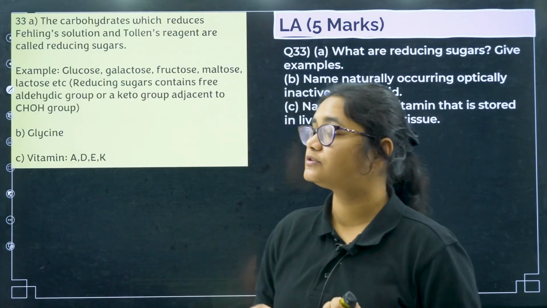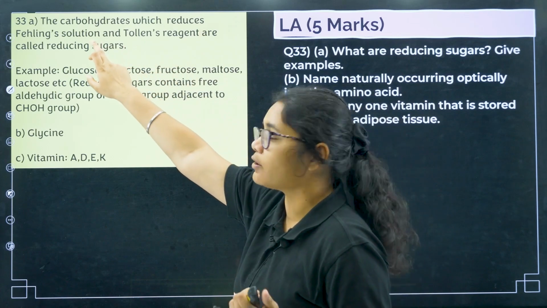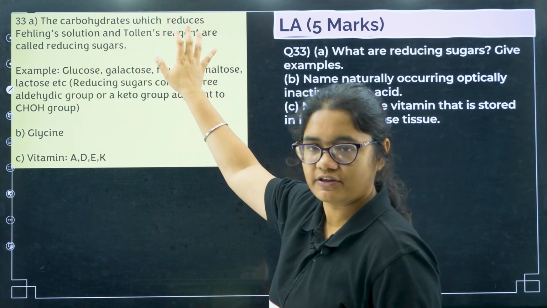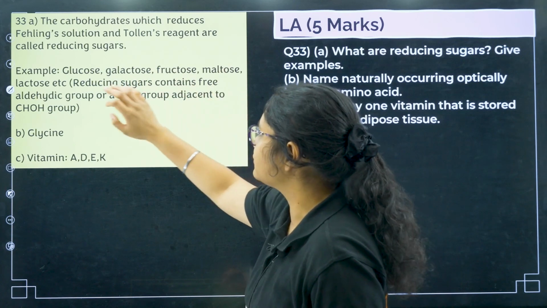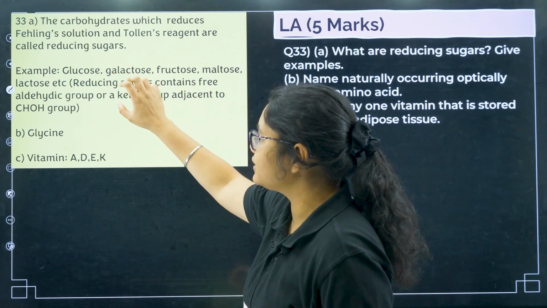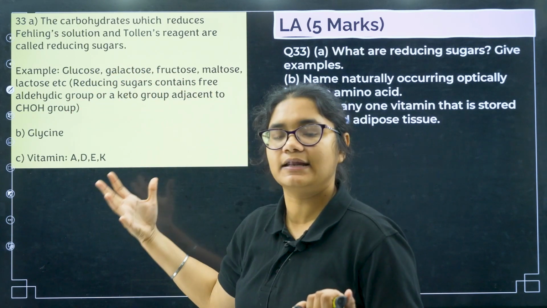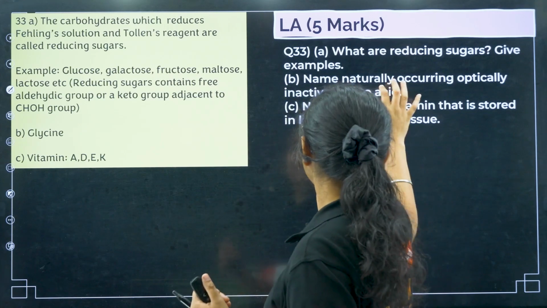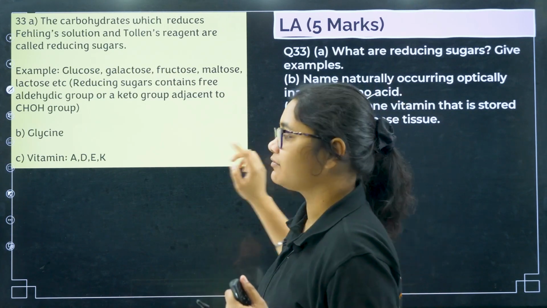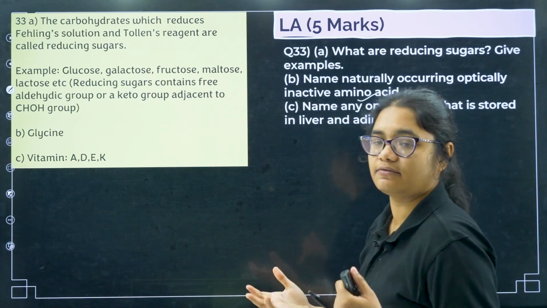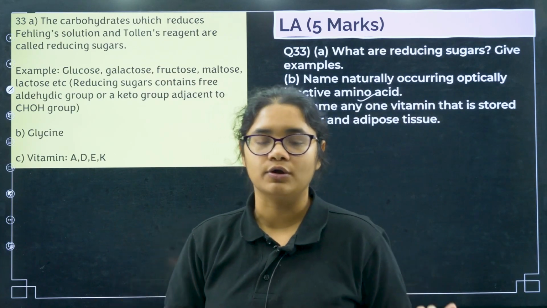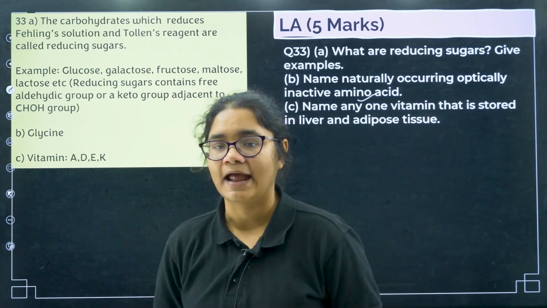Reducing sugars are those sugars which can reduce Fehling solution or Tollens reagent. Example, there are many: glucose, galactose, fructose, maltose, lactose. Okay, so these are the reducing sugars which contain a free aldehyde or a keto group. Next, naturally occurring optically inactive amino acid is your glycine, and the ones which can be stored in the liver and adipose tissue are your fat soluble vitamins like A, D, E and K.